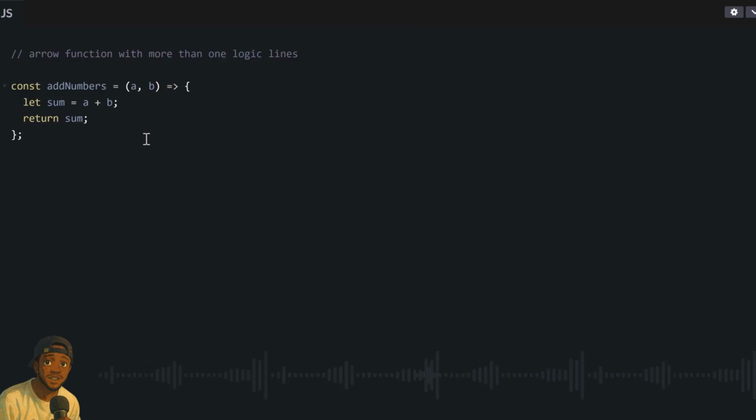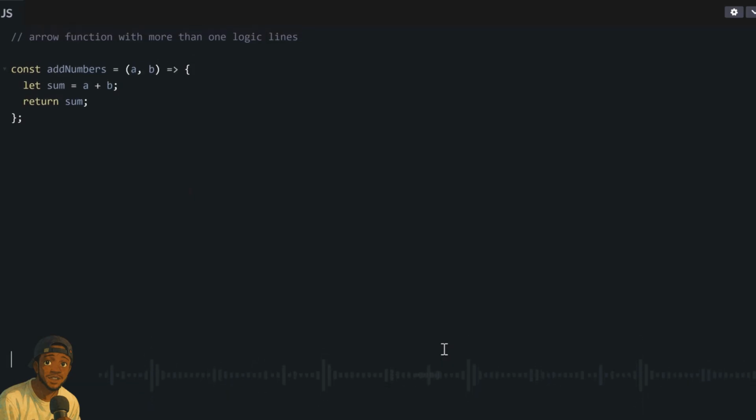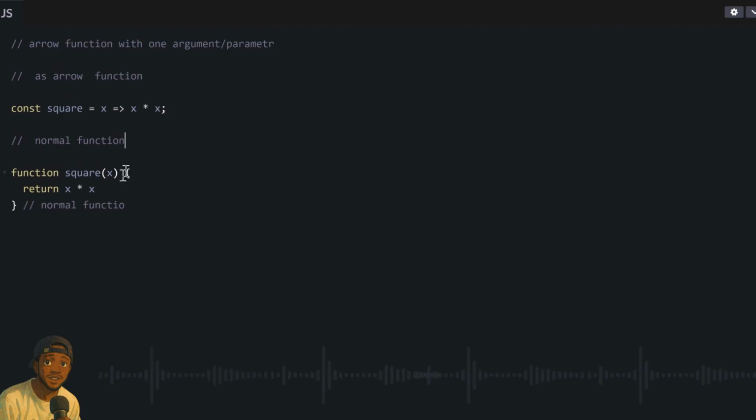So if the function gets only one parameter, you see, say for this our add numbers function, now 2 parameters should take 2 arguments A and B. But if the function gets only one parameter, you can remove the bracket, the argument of your function, you can remove the bracket entirely. So this bracket that we always write in front of our function, we do not need that in our arrow function. If the parameter is just 1, if the parameter is 2, you must use this bracket. But if the parameter is 1, you can not use the bracket.